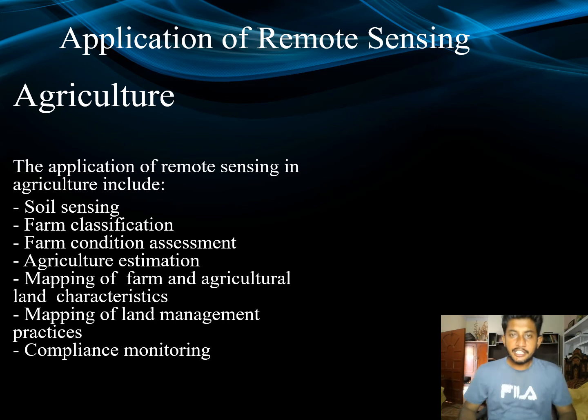Now the main concern is the application of remote sensing in agriculture. In agriculture, remote sensing includes soil sensing, farm classification, farm conditions, agriculture estimation, mapping and agriculture land characterization, and mapping of land management compliance and monitoring. We can monitor our crops with a large view, characterize our farm and our soil, test our soil, and estimate our agriculture fields, land characters and forms.